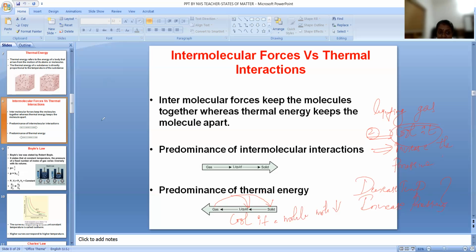If you increase the pressure, the particles which are far away will come close together. The intermolecular interactions will increase when the particles come close together, so the gas will have a tendency to move into the liquid state. That's all for today. Thank you.